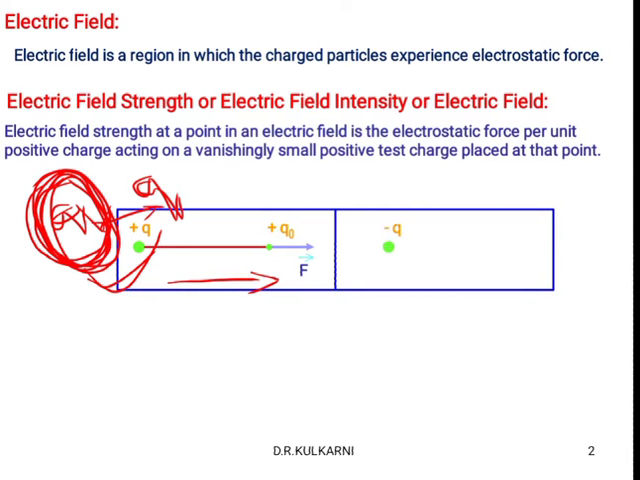Similarly, if we consider a negative charge Q and one more test charge Q naught, and both are separated by a distance, then what will happen to the force here? Definitely an attractive force. The force direction is towards minus Q. Why like this? Because if we consider unlike charges, then the force of attraction we observe, which we already discussed in the properties of the charges.